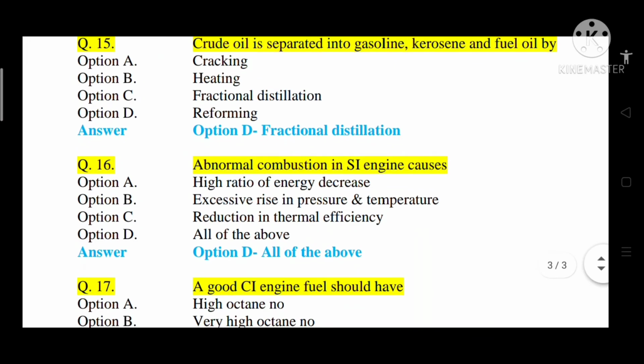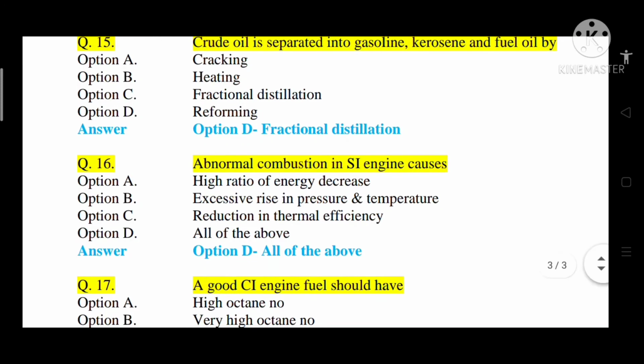Question number 16. Abnormal combustion in SI engine causes: option A, high ratio of energy decrease, option B, excess rise in pressure and temperature, option C, reduction in thermal efficiency, option D, all of the above. So the correct answer is option D, that is all of the above.